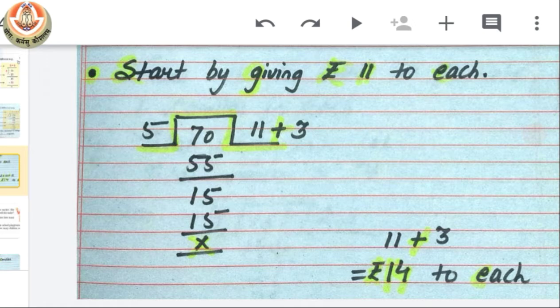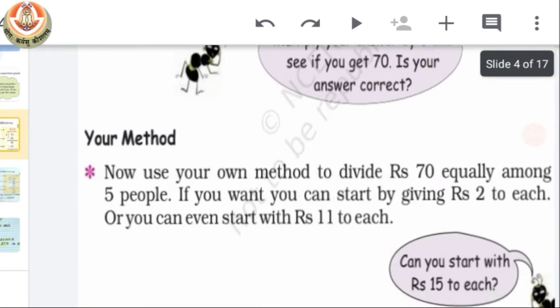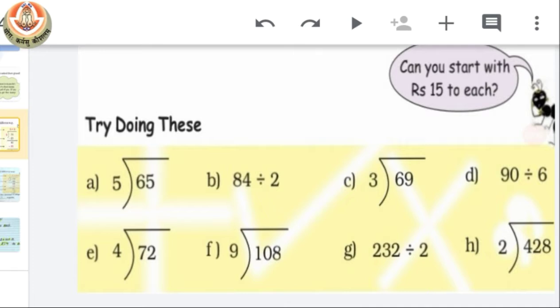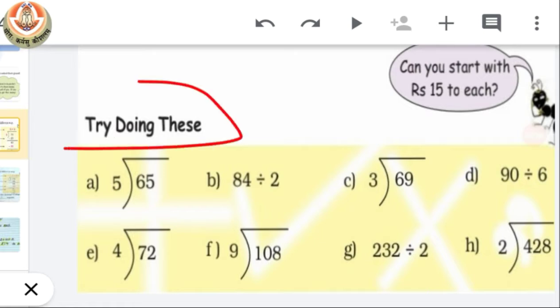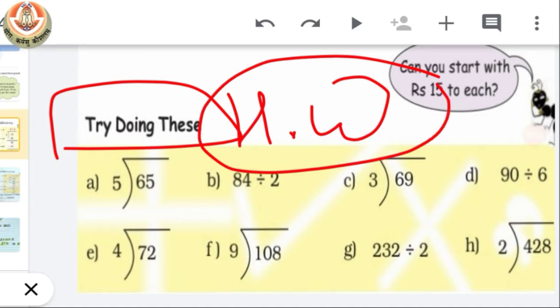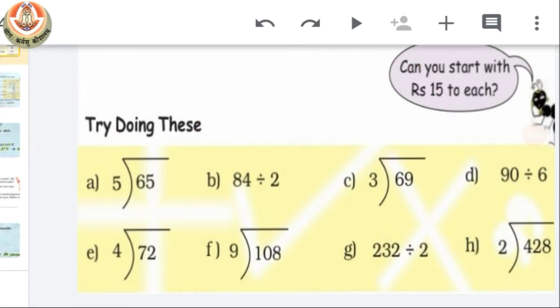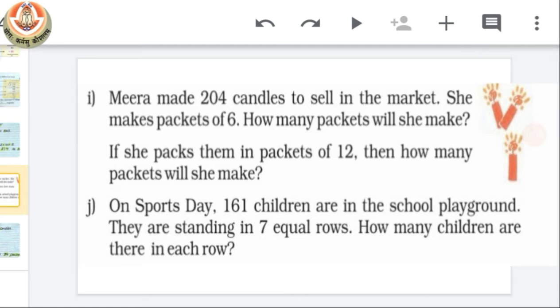Okay class. Now let's move on to the next activity. Now you have divisions. Try doing these. The same kind of division we did in our last class also. So this is your homework for today. This is your activity for today. You have to do these divisions on your own so that your division will improve. Now let's move on to the next page, where we have two questions.